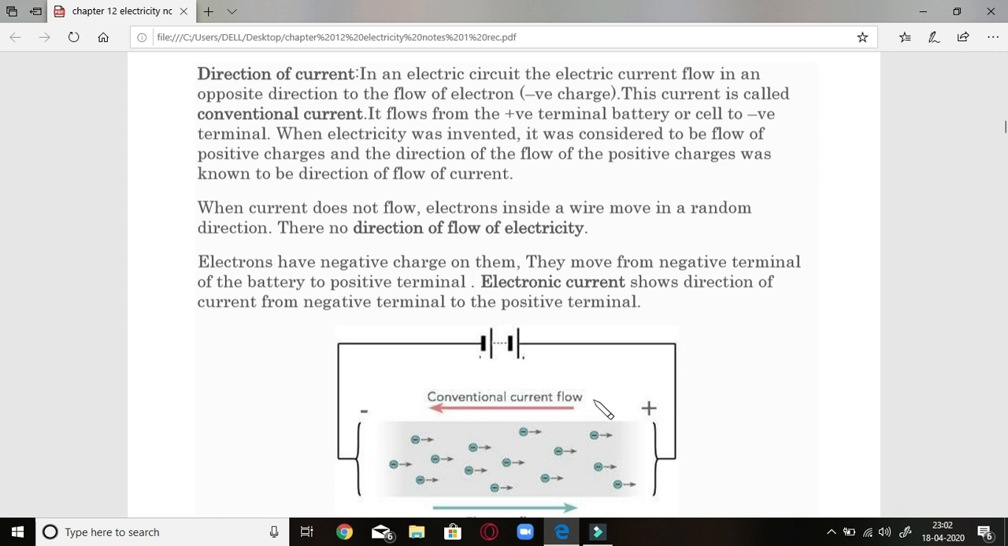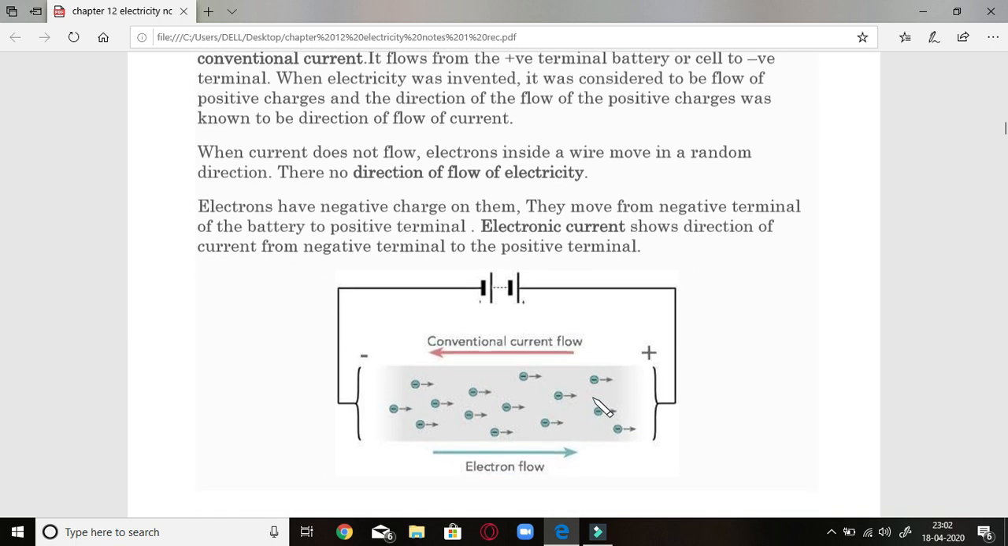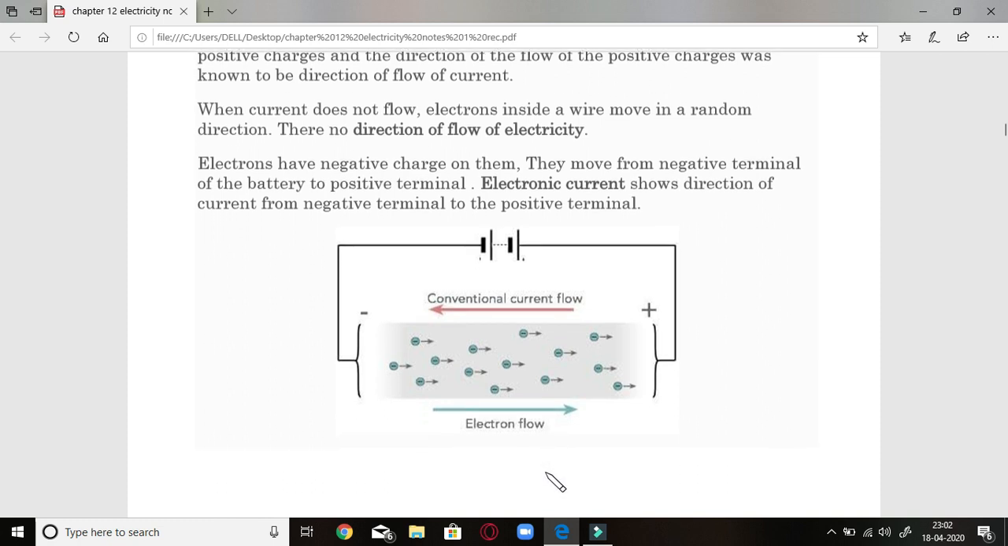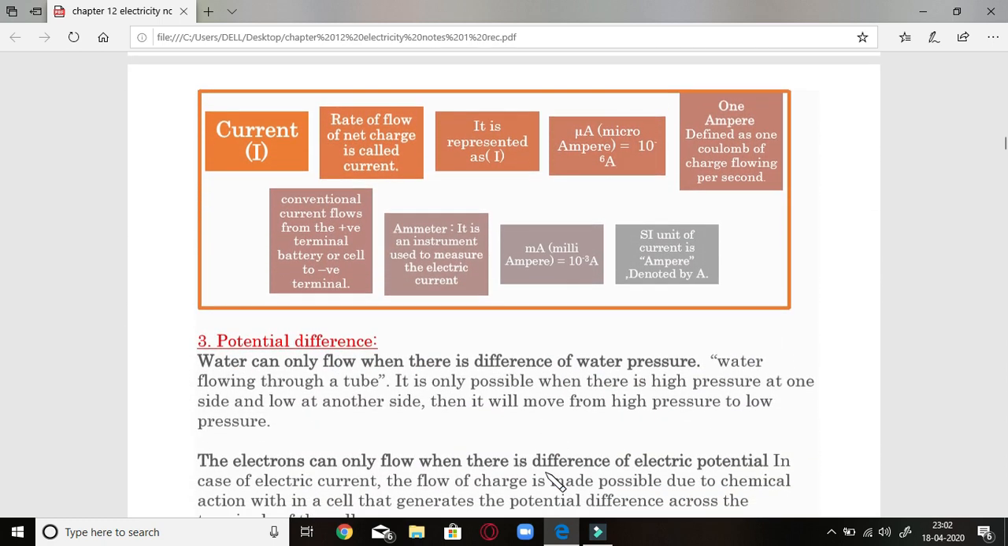So it is still kept in the various diagrams, but nowadays we know that electrons or electricity carry negatively charged electrons which flow from the negative end toward the positive end, and we call it an electronic flow or electronic current. So there is a difference between the conventional current and electronic current. They are just opposite to each other.